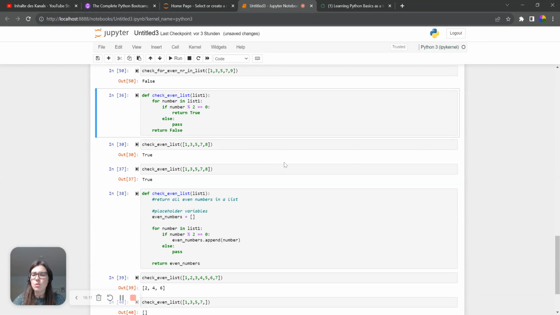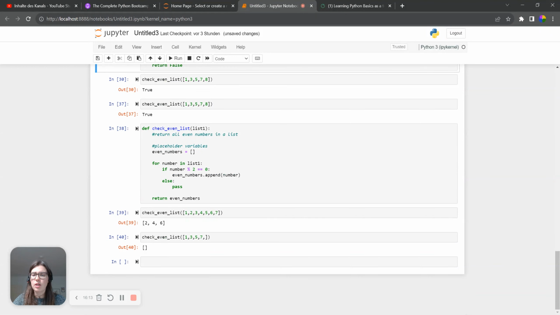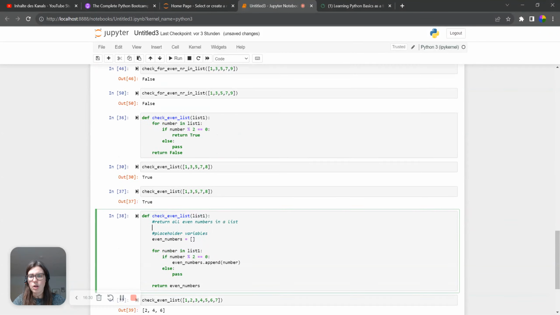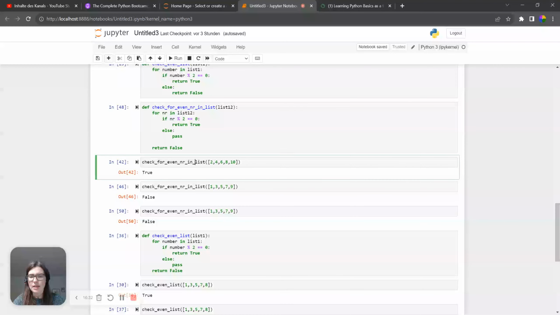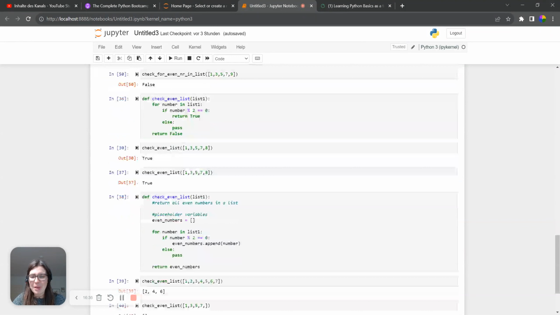And this basically means, what can we do if we want to return all even numbers in a list? So we don't only want to return true or false, but we want to go a bit deeper. We want to return all the even numbers in a list. So what we can do here is keep our function, but call it again as the new function, with this really long name that we have defined for our function.